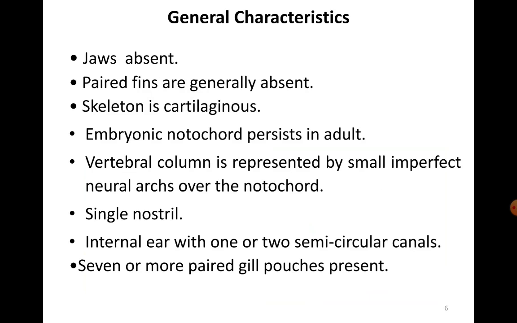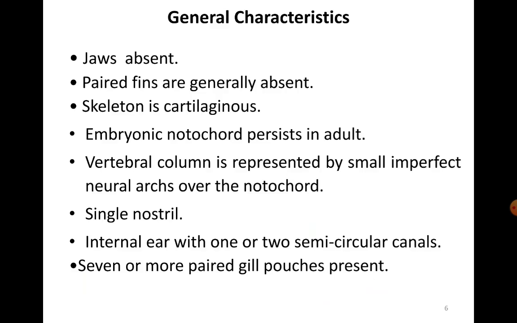And now when we say these characters, these characters are common to both ostracoderms and cyclostomes. Since ostracoderms are extinct, our main focus is only on the cyclostomes, which include hagfishes and lampreys.